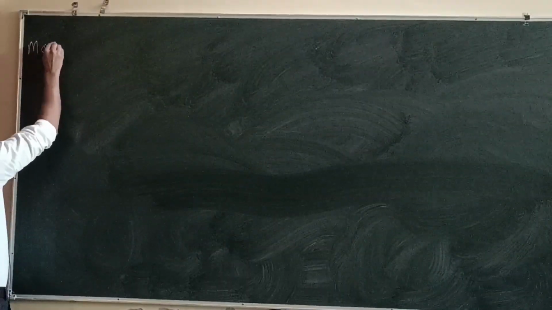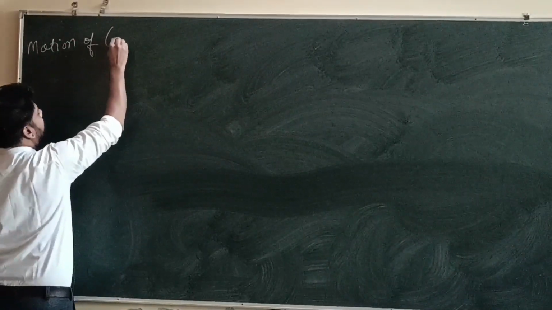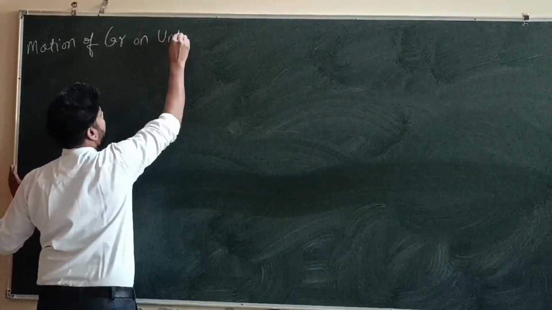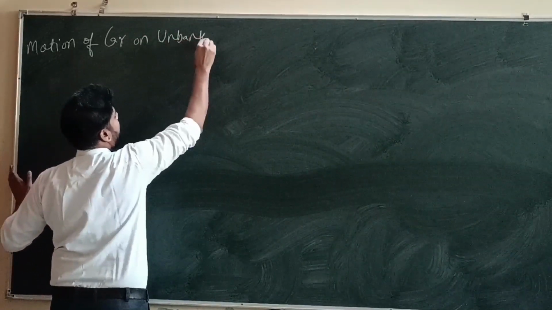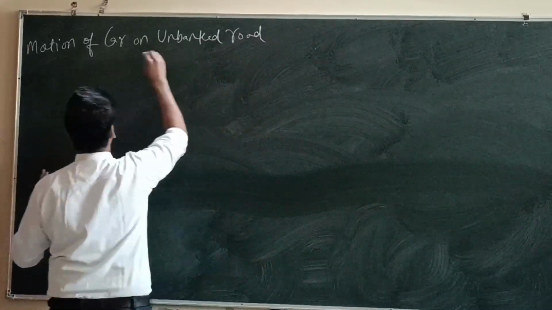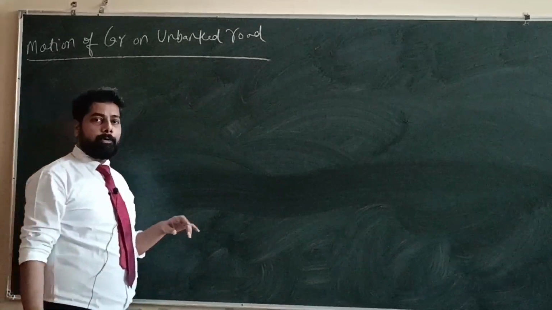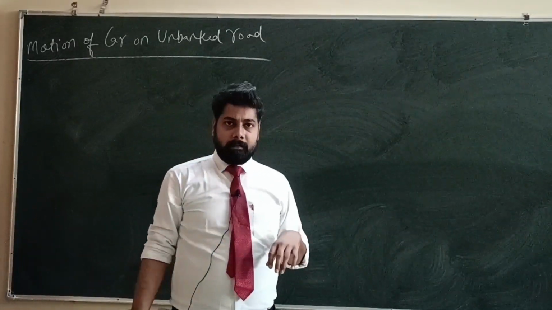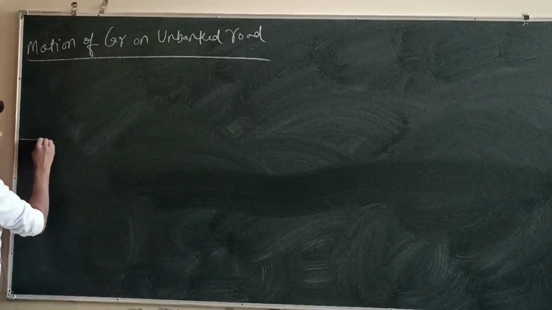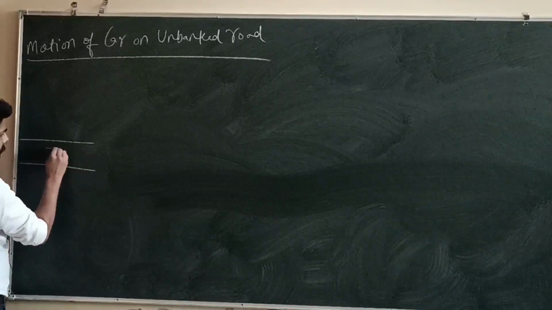Motion of a car on unbanked road. Unbanked road means the road which has zero inclination. So we have a straight road. Suppose on this straight road a car